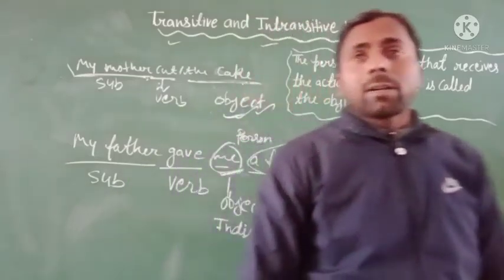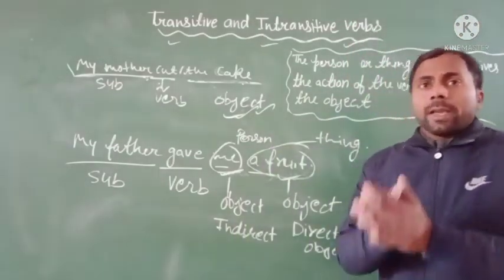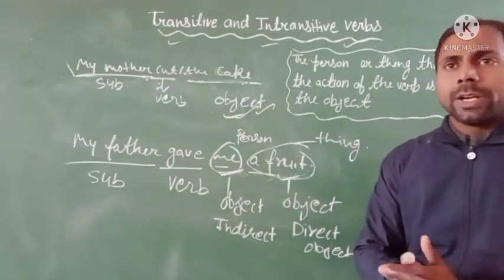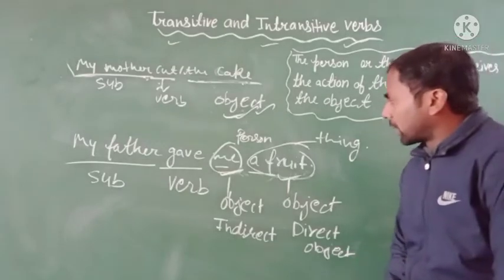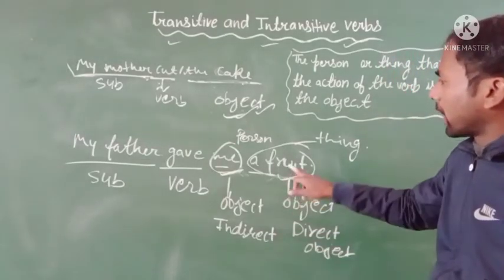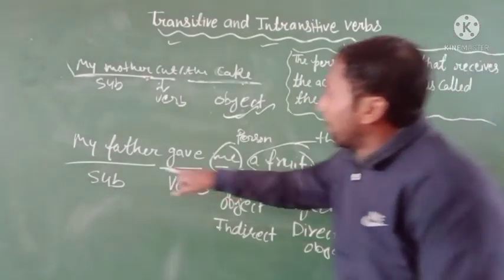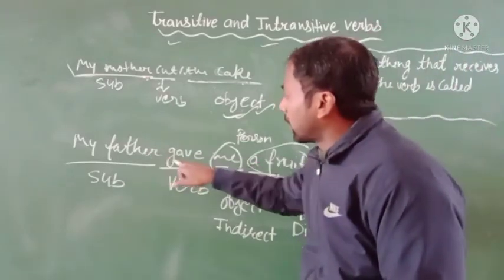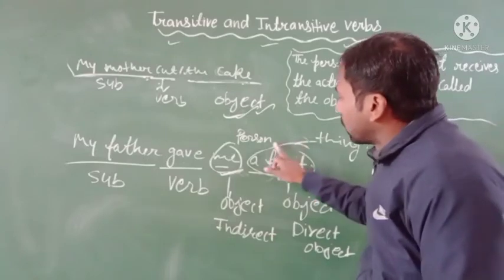The definition of the direct object is a noun or pronoun that directly receives the action denoted by the verb. Here the action is directly received by the verb. Father gave a fruit.